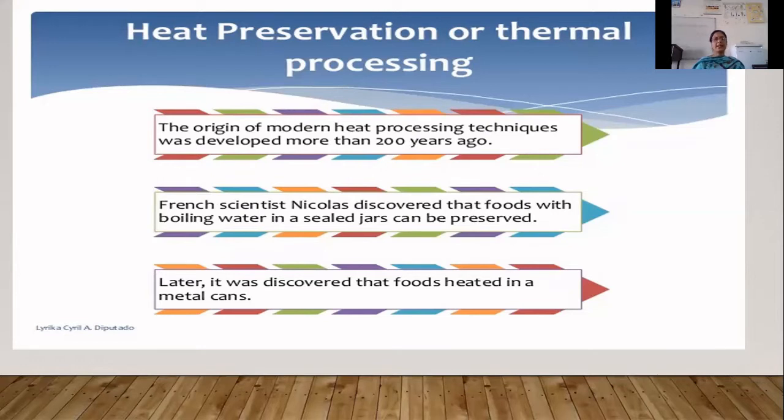The French scientist Nicolas Appert, I told you, discovered this. He preserved foods in cans, and the process was named appertization. The foods were boiled and sealed in jars so that they could be preserved for a longer duration of time. Later, canning of foods was discovered, because the foods were heated in metal cans, and the process was then renamed as canning.